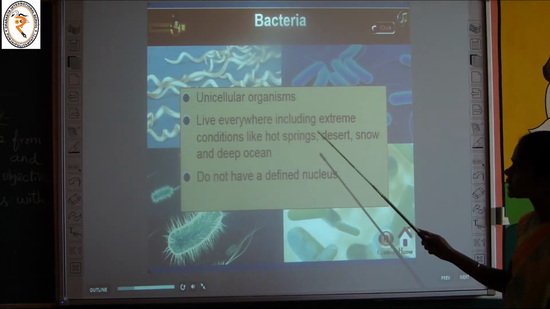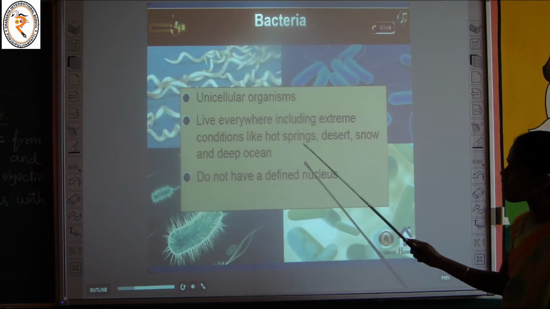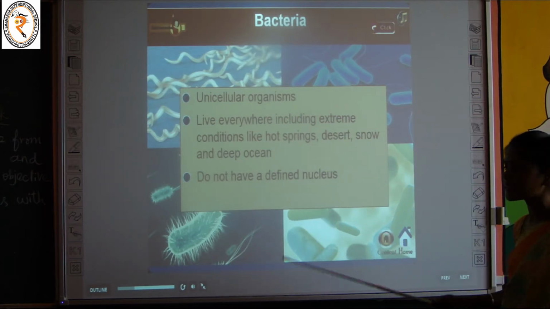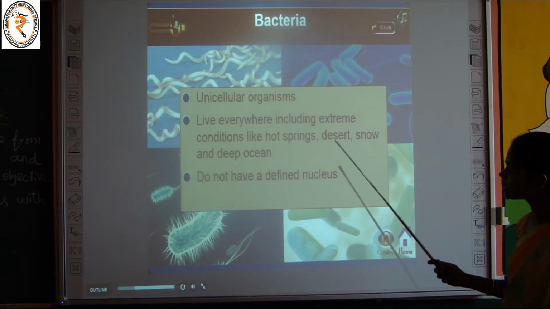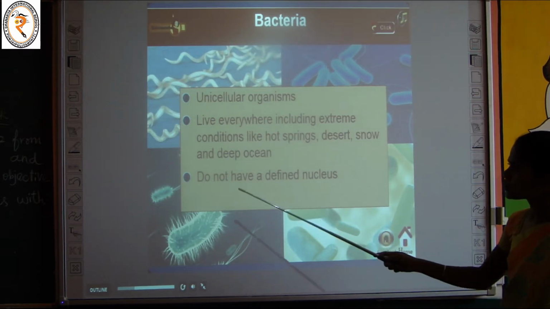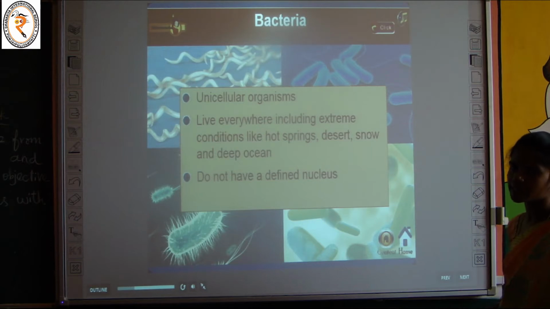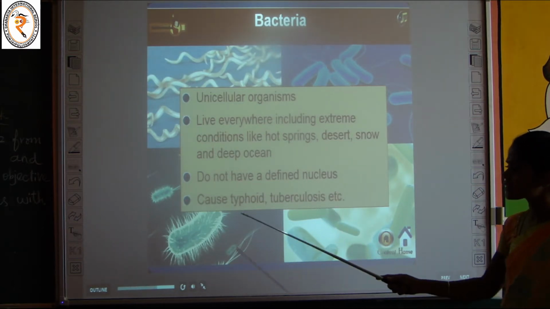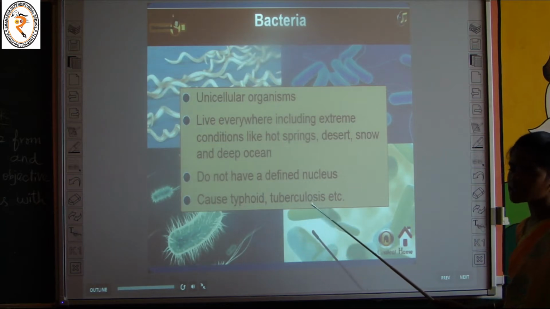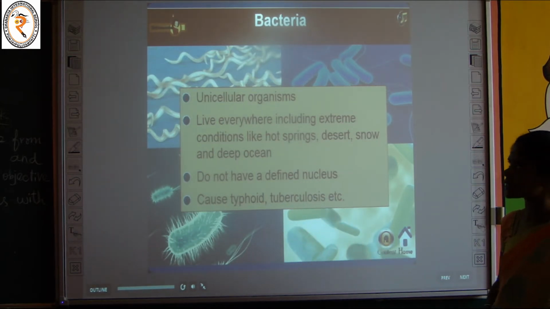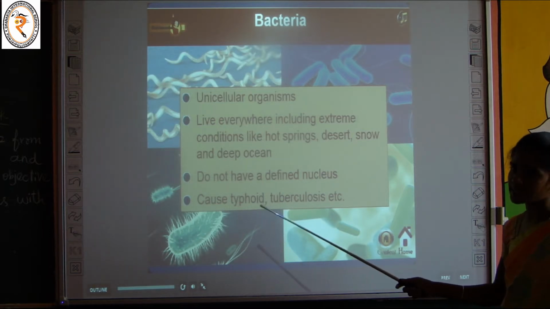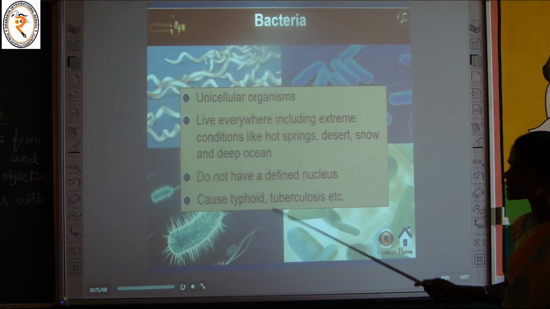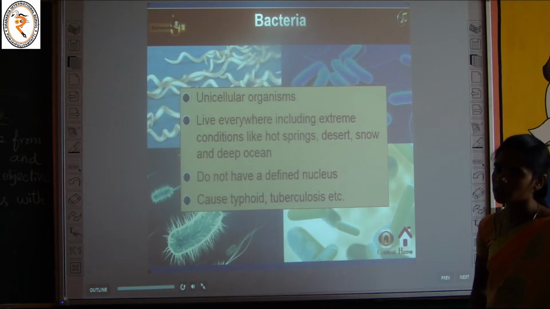Bacteria live everywhere, including extreme conditions like hot springs, desert, snow and deep ocean. They can live in hot and cold seasons, and in the desert also. They do not have a definite nucleus. Okay, and they cause typhoid, tuberculosis, TB, etc. So these are all bacterial diseases, typhoid and TB. It is a unicellular microorganism.